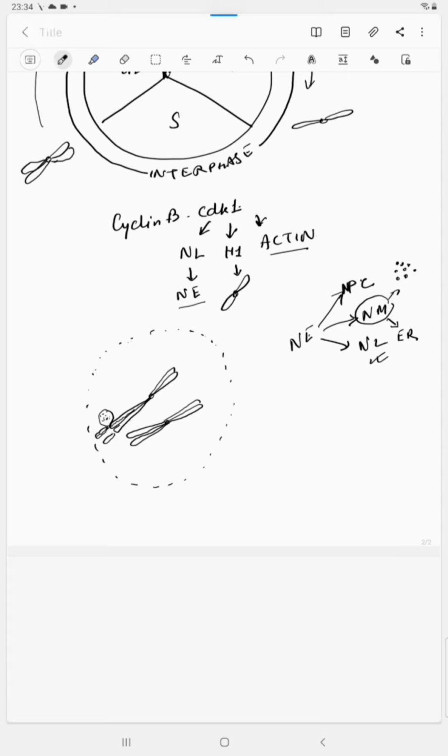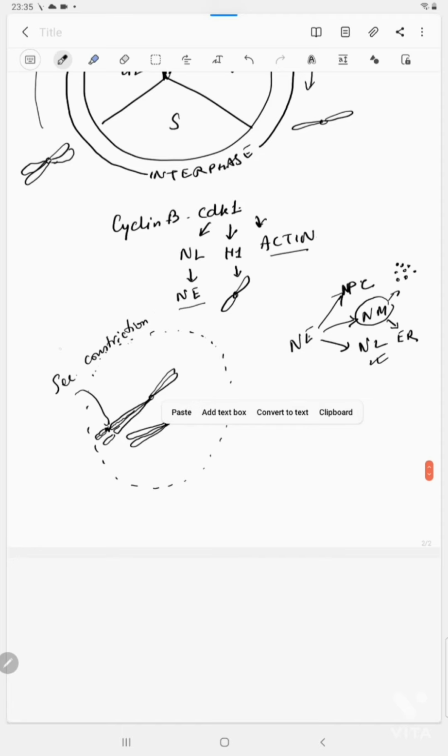But when prophase starts, the nucleolus disappears. It actually coils back into the secondary constriction. So it will coil back into this region. This is the secondary constriction of the chromosome. Not all chromosomes have this structure, only some of the chromosomes in a cell will have a secondary constriction, and that region is responsible for synthesis of the nucleolus. That's why it is also called the nucleolar organizer region, NOR.